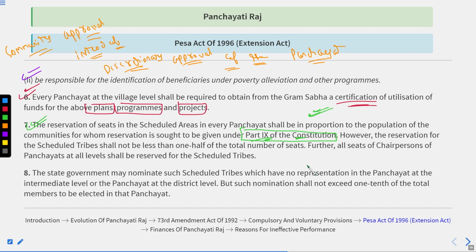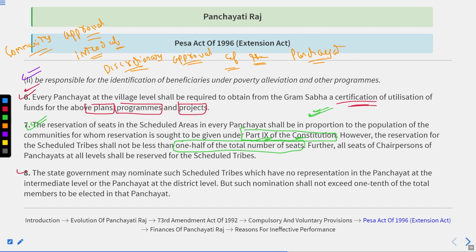However, the reservation for the scheduled tribes shall not be less than one half of the total number of seats. Okay, it means that for the scheduled castes, the reservation portion will depend upon the population proportion in the entire population. But when it comes to the scheduled tribes, it doesn't matter what their population is, the reservation must be one half of the total number of seats, and could not be below it. Further, all seats of chairpersons of panchayats at all levels shall be reserved for the scheduled tribes.